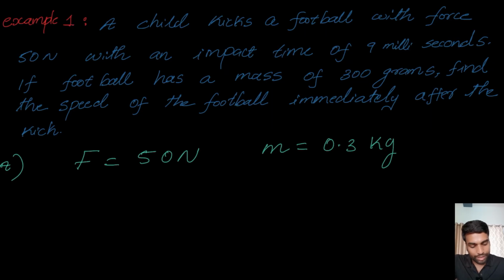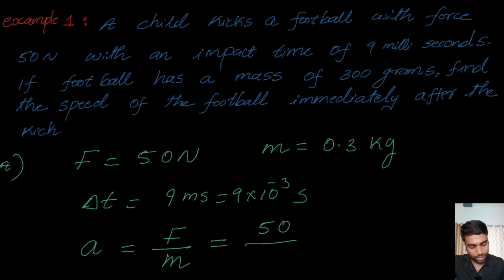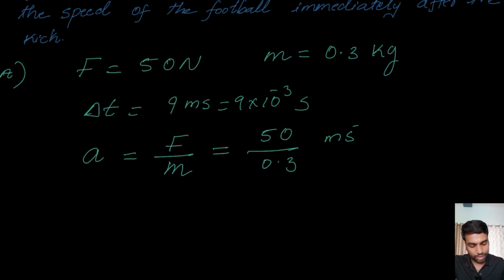Now, we have the impact time, which we can write as delta T, because the time duration for that momentum change is nothing but this impact time, right? So delta T equal to 9 milliseconds, which we can write as 9 into 10 to the power minus 3 seconds. Good. Now what do we have to find? The speed of the football. Definitely, to find the speed, we have to find the acceleration. So acceleration, we can find as a equal to force divided by mass, which is 50 divided by 0.3. That is the acceleration in meter per second square.